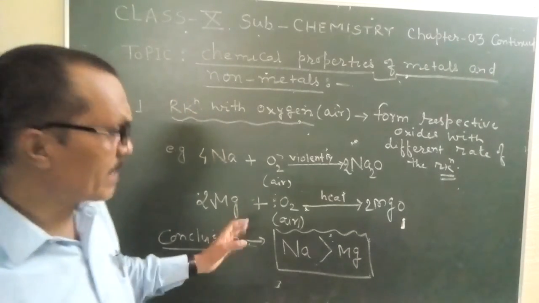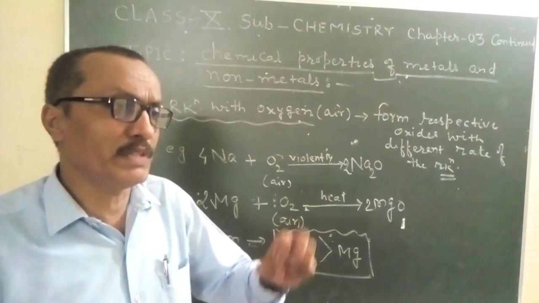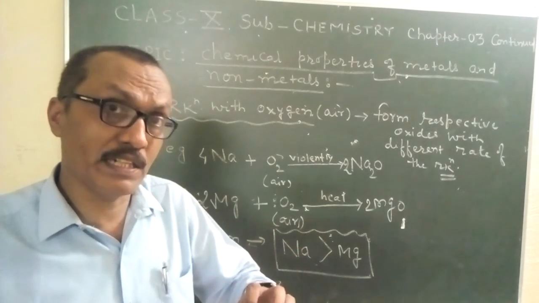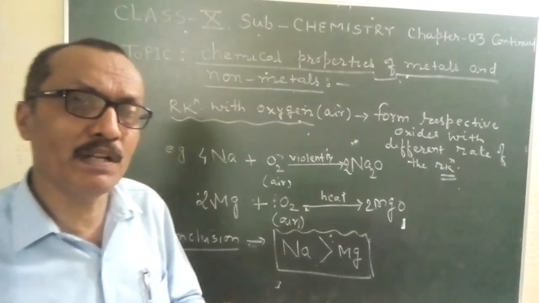Students, there are also some metals which react with air only when they are heated for a prolonged time. For example, copper.